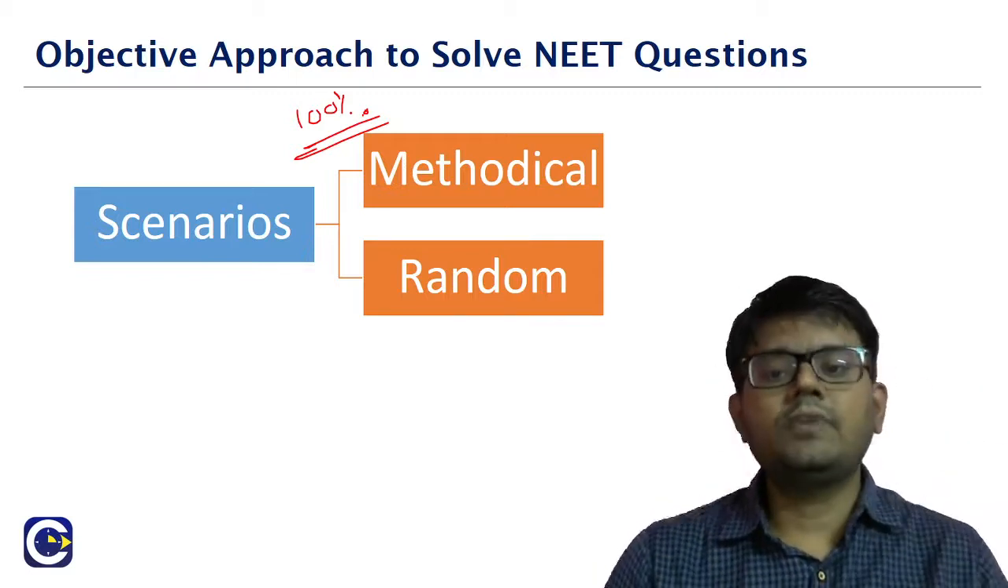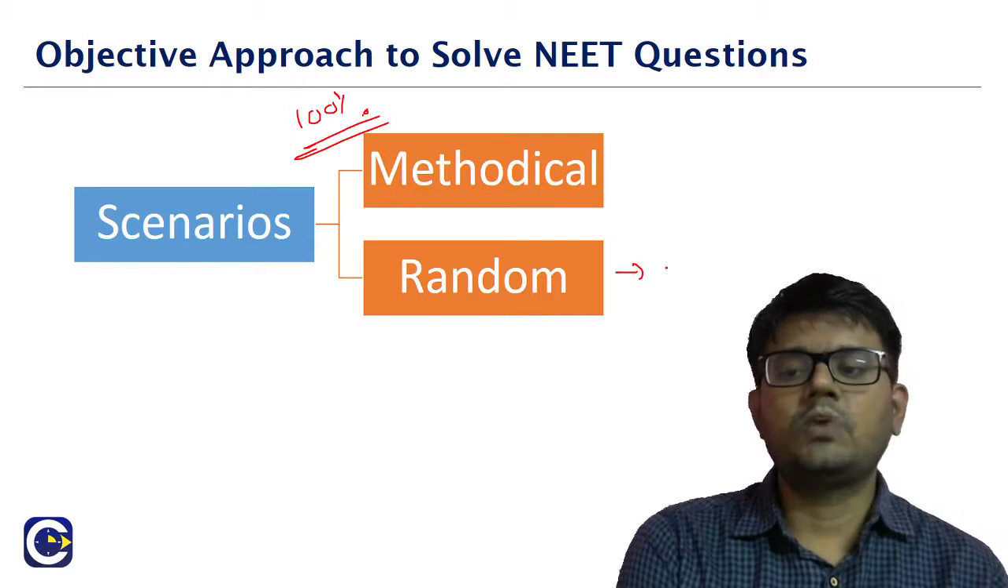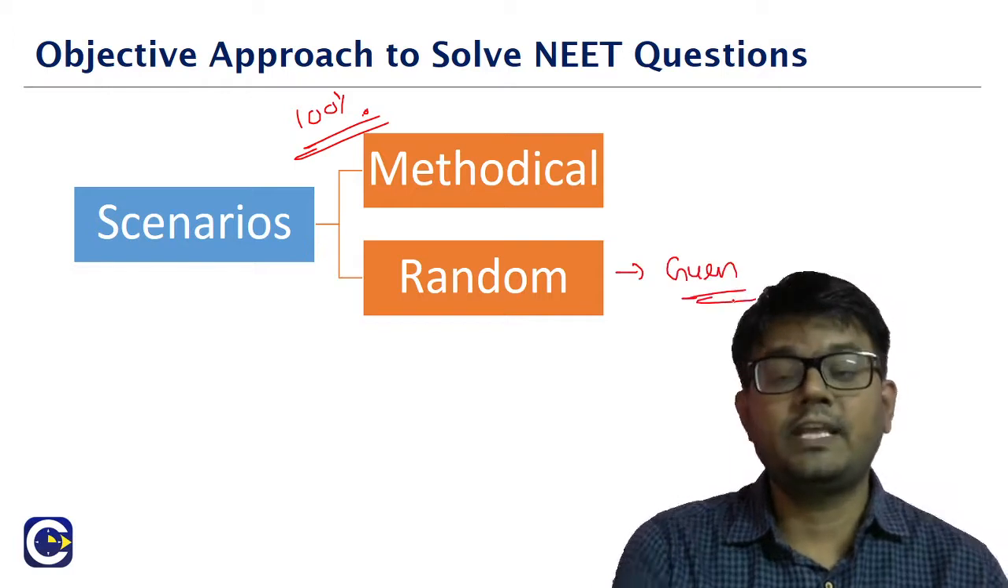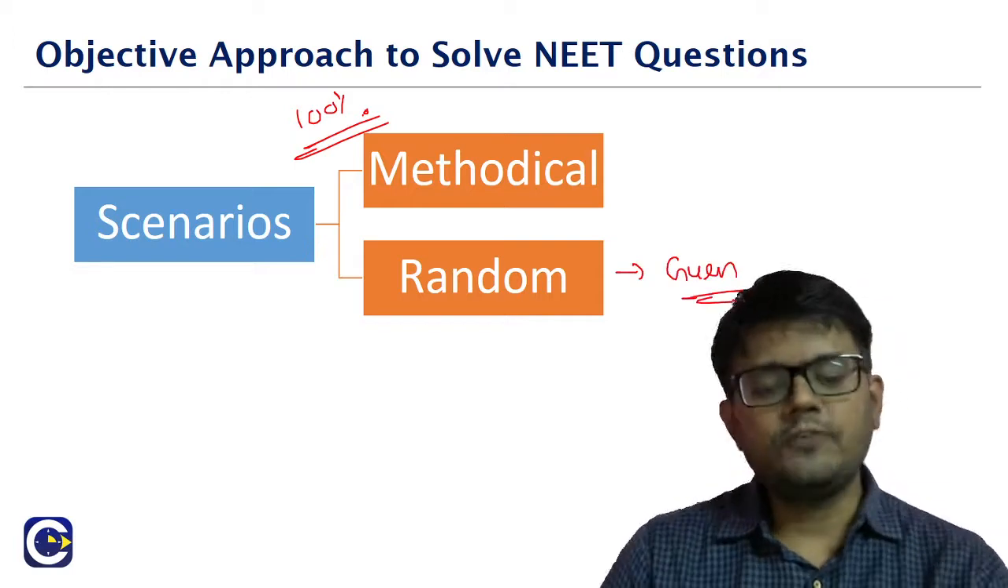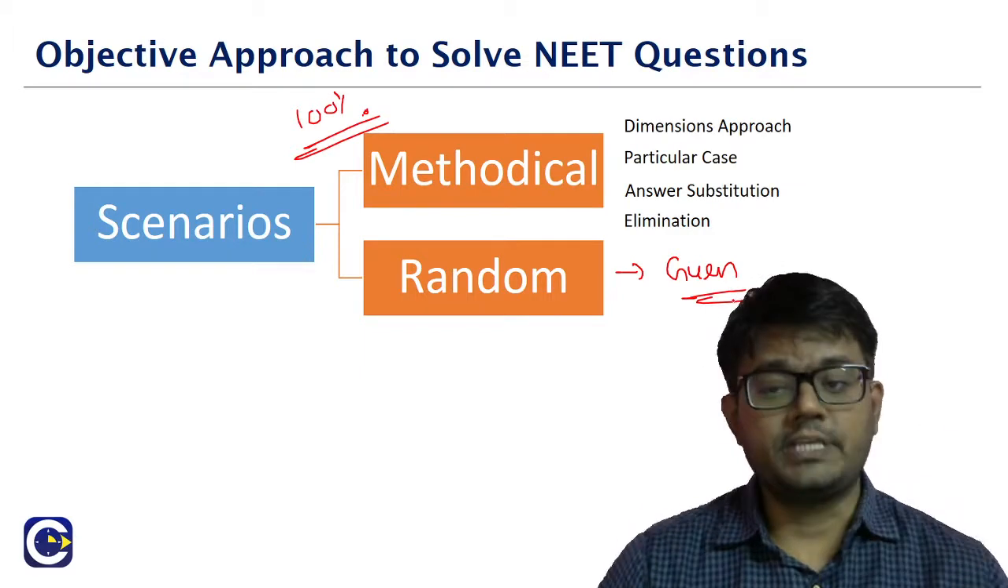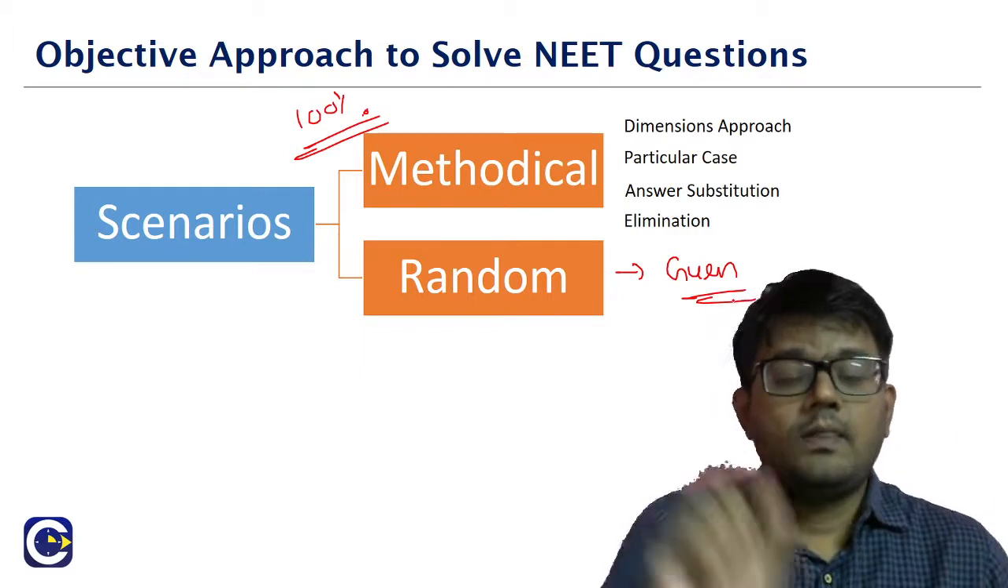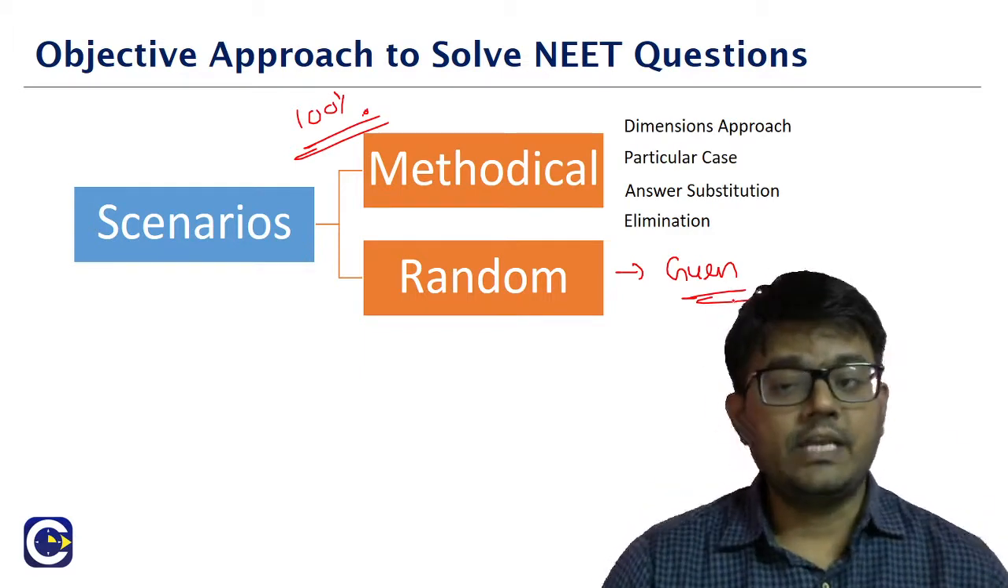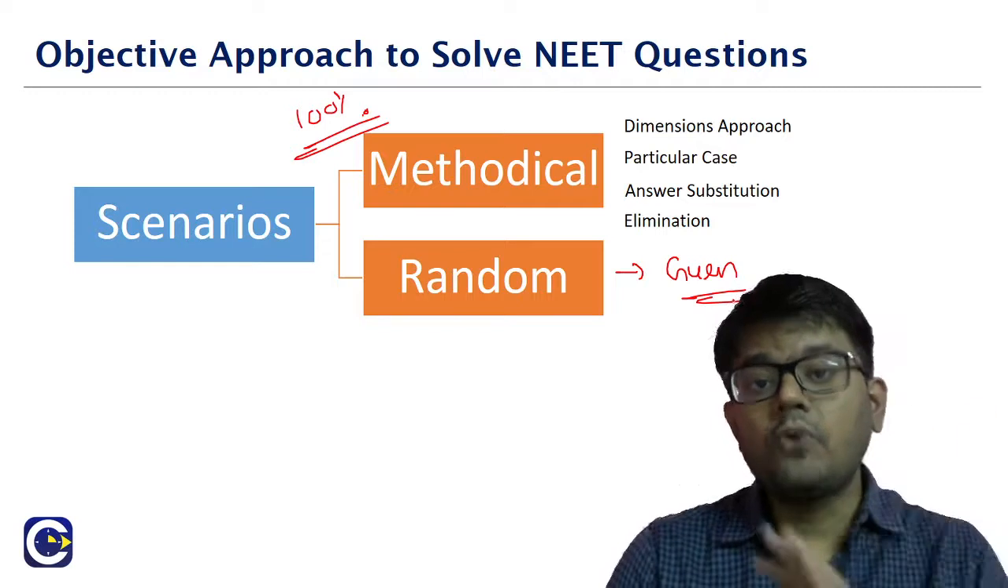The other one is what we call random, which is what we commonly refer to as guesswork. If you look at the methodical approach, it is not a one-way method of tackling each and every question. We'll have broadly 4 types in this.